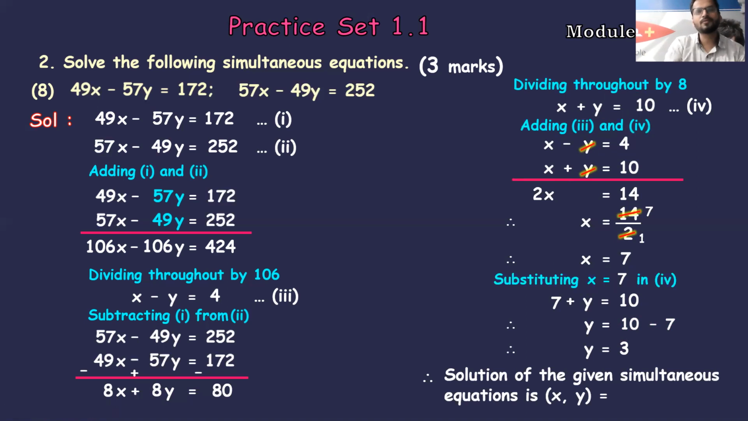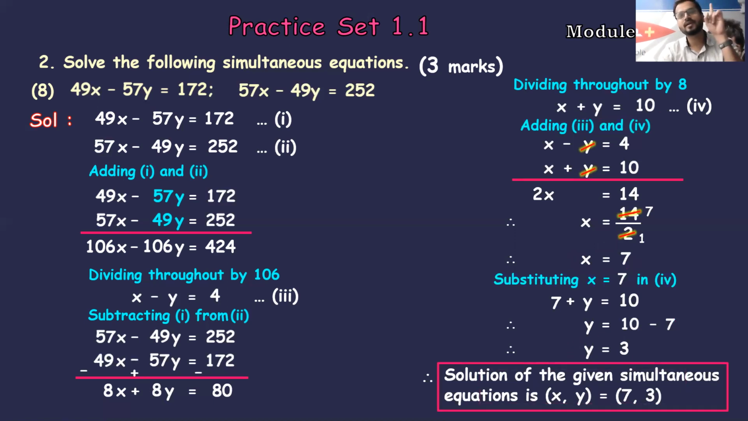So final step, what you have to write, students? Therefore, solution of the given simultaneous equation is bracket x comma y is equals to again a bracket 7 comma 3. Always remember, students, always you have to write x ka value first and then y ka value second. Okay, write it in a beautiful box and get out of marks. Okay, students, so I hope this is quite clear to everyone. This is module number 13 of your RoboMate.